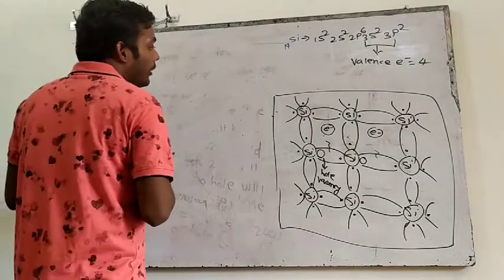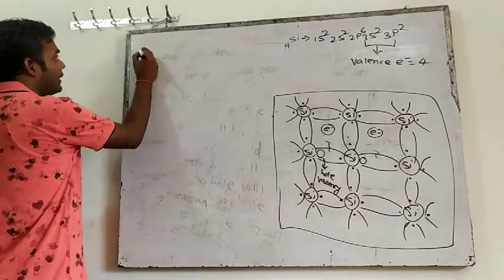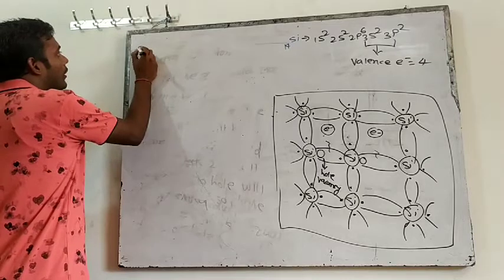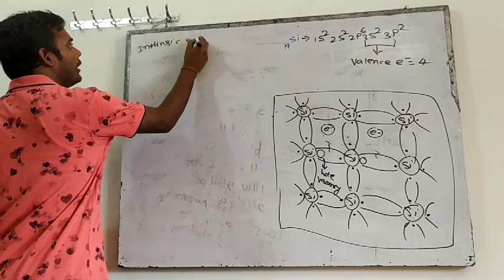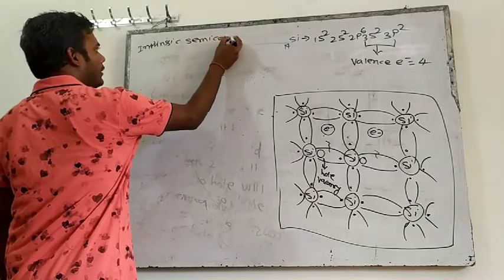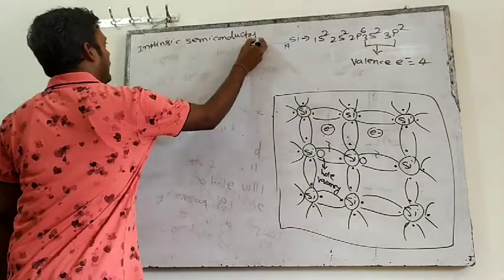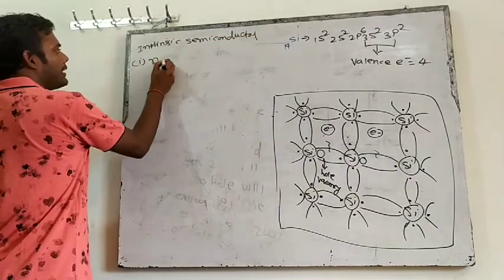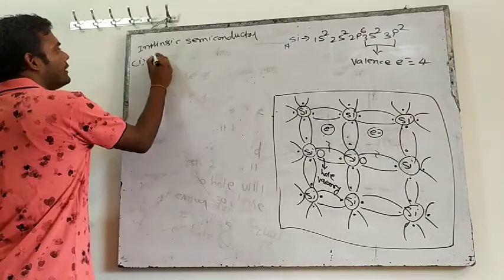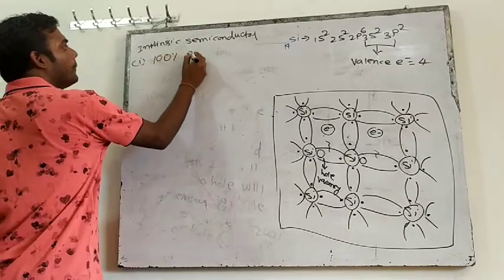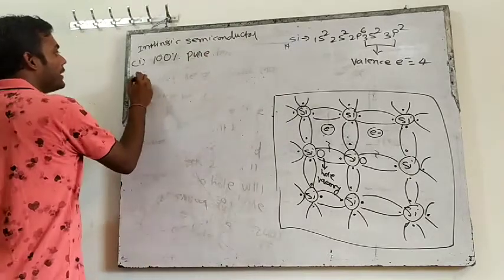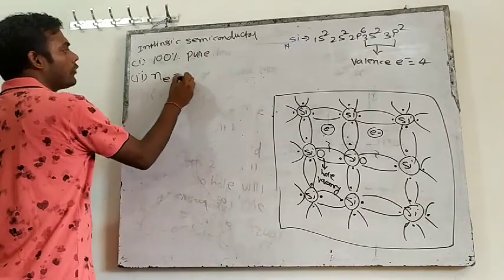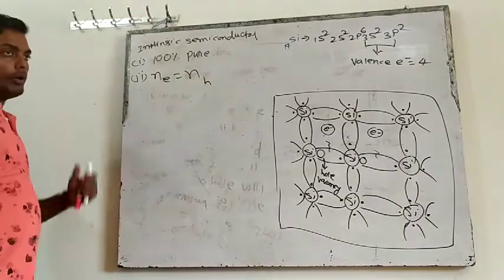Understand something more. Here, the first concept in intrinsic semiconductor. What have we understood till now? In an intrinsic semiconductor, the first very important thing is that it is 100% pure, because I will not mix any impurity in this. The second thing, here the number of electrons will be equal to the number of holes.